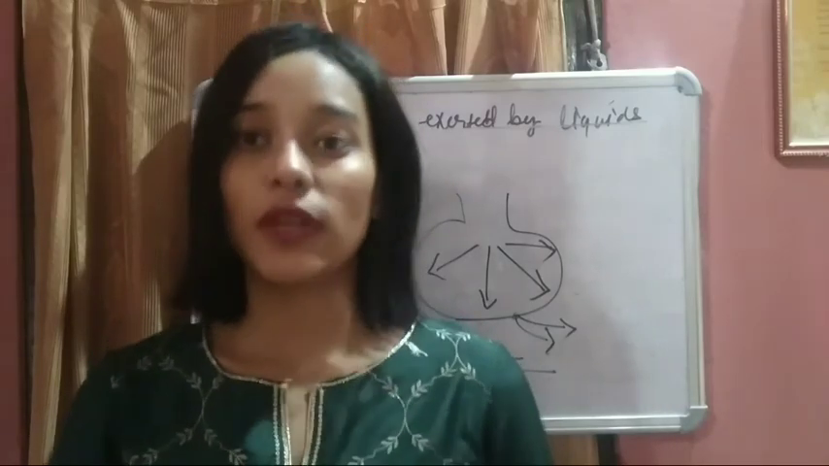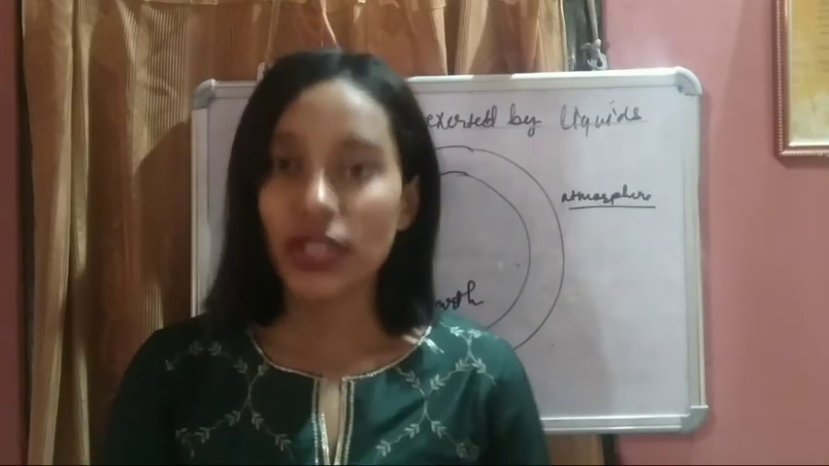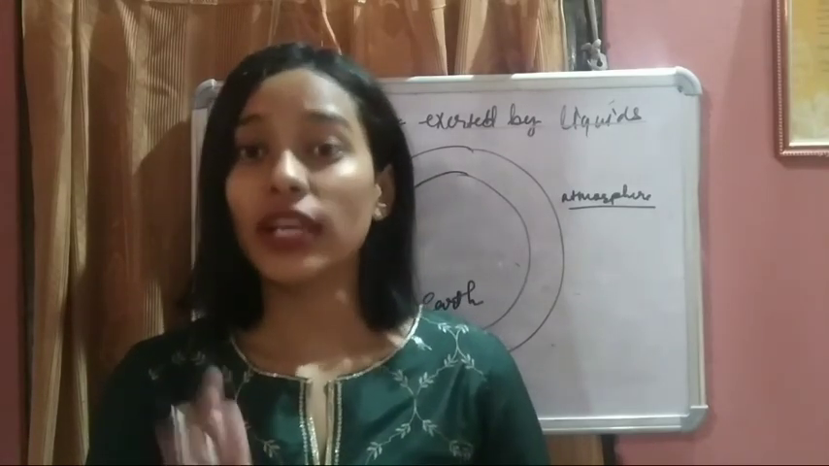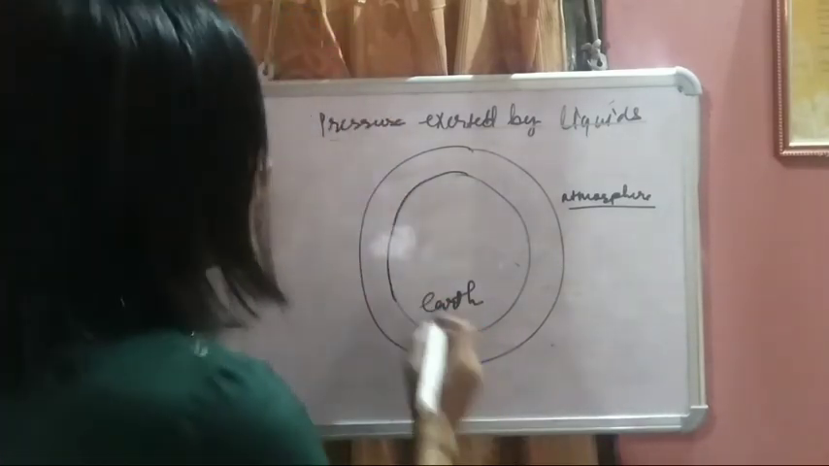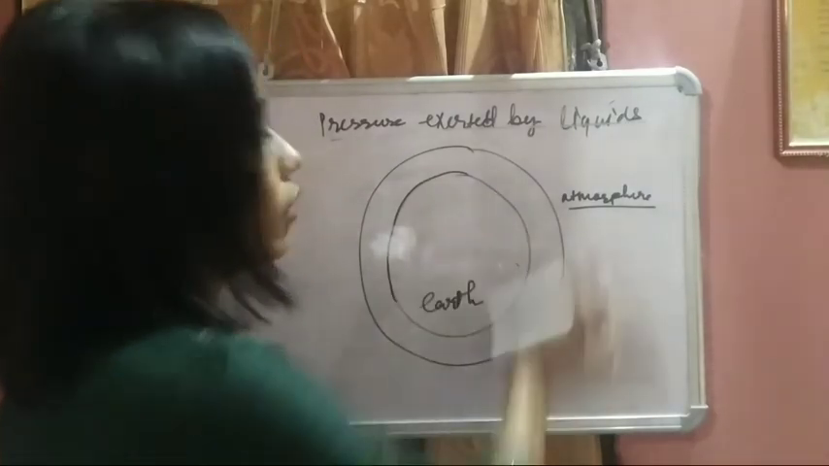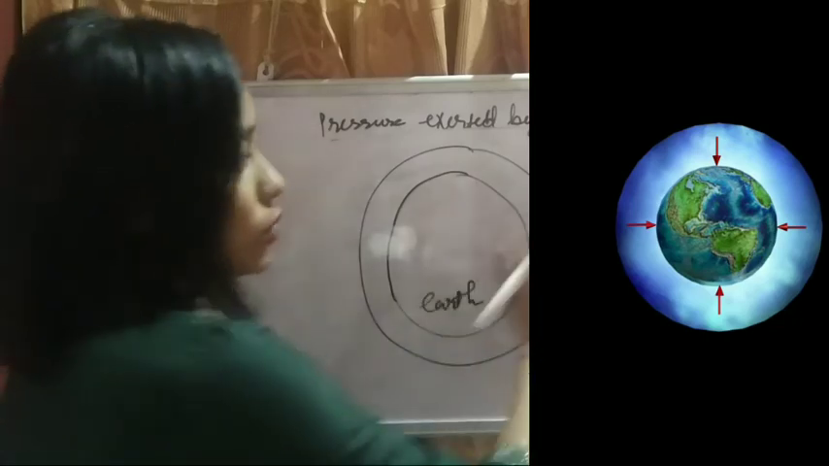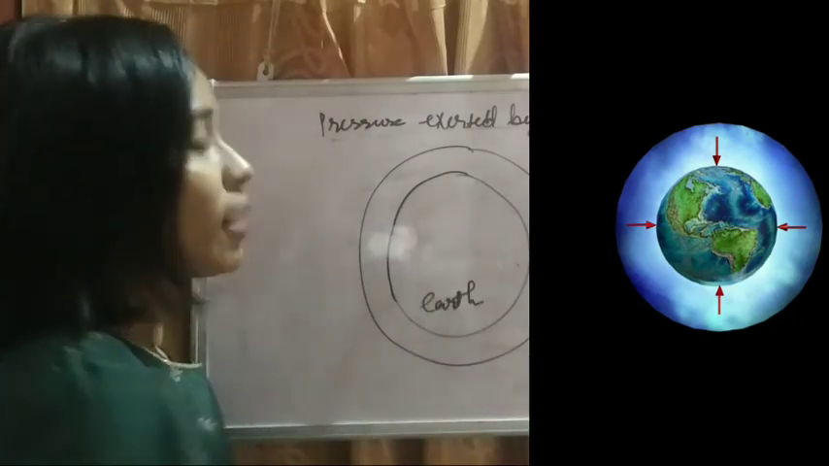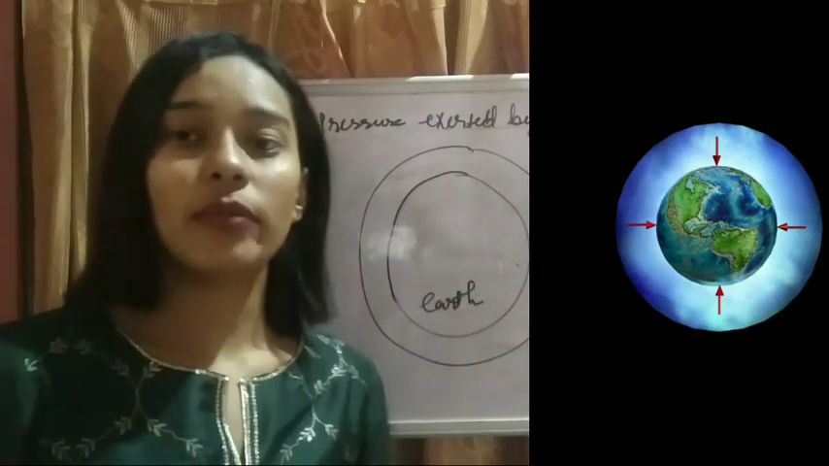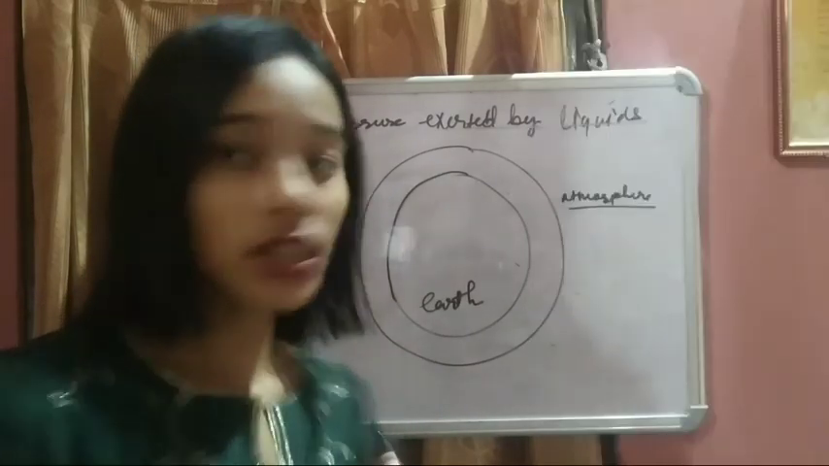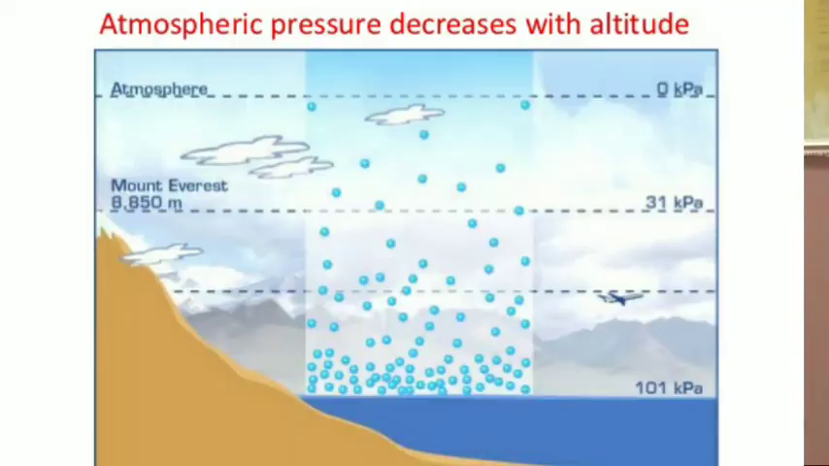What is atmospheric pressure? The pressure exerted by the air is called atmospheric pressure. Suppose this is our earth, and our earth is covered by a blanket of air called the atmosphere. As I told you, the pressure of air and liquid increases with increased depth. So students, here is one diagram you can see.